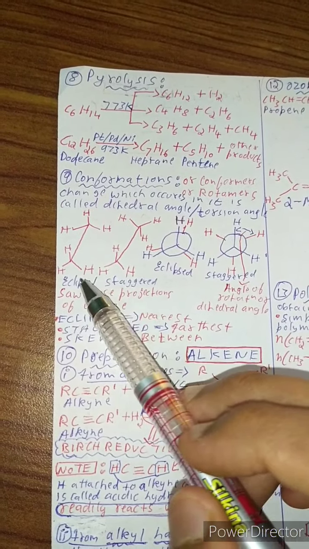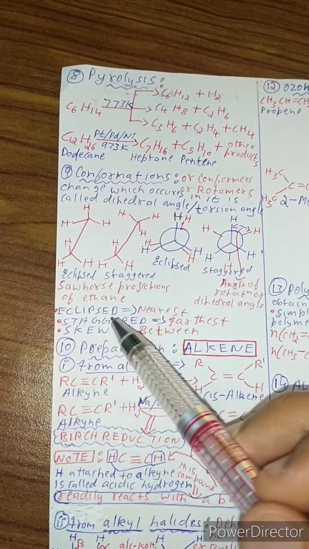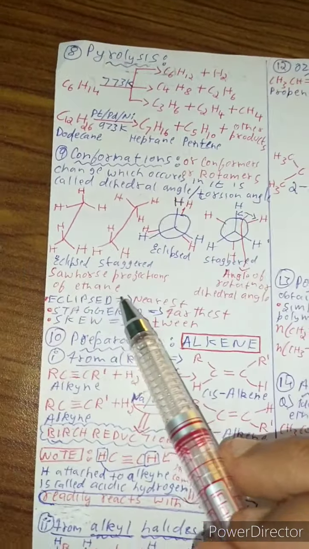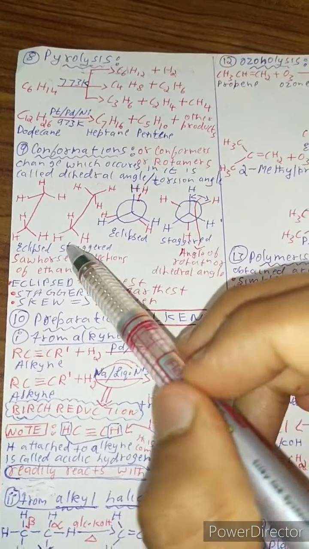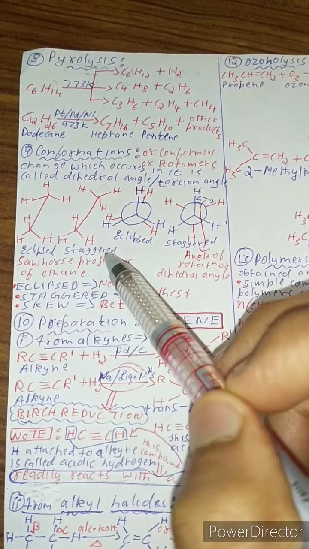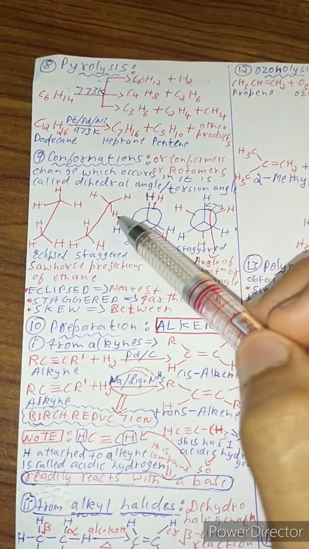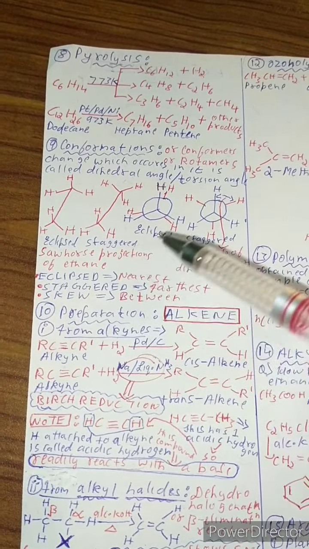See, this is eclipsed and this is staggered structure, and in eclipsed, it is nearest, and I'll tell you how. Just consider eclipsed is nearest, staggered is farthest, and skew is in between. This is the structure of eclipsed and staggered. Eclipsed is nearest, and staggered is far. Even here eclipsed is near and staggered is far, and skew comes in between.